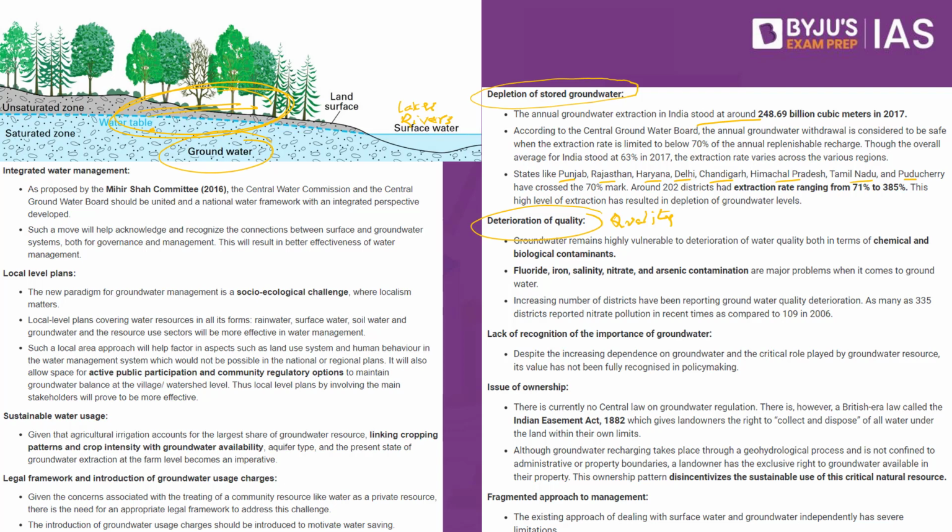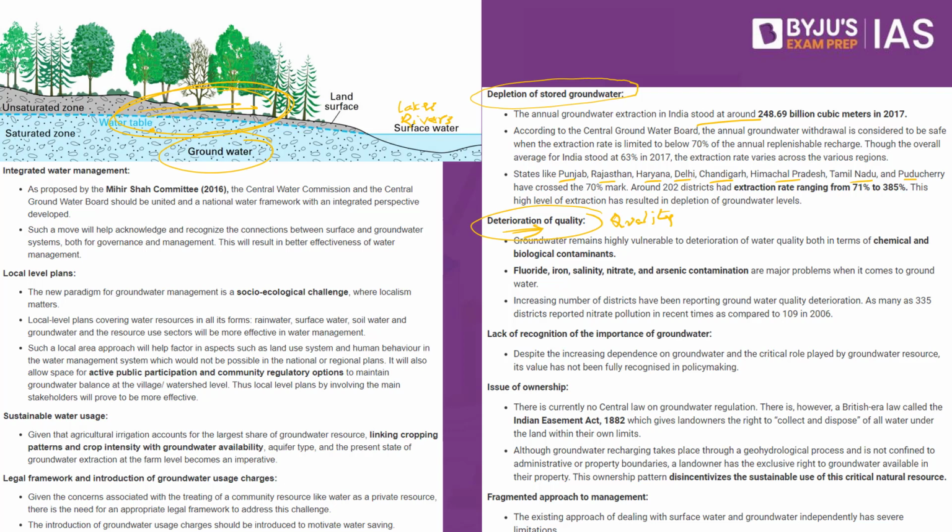Biological contamination can also take place, chemical contamination can also take place, and when maximum water is extracted, this will ultimately harm the health of individuals. So the second major concern is deterioration of the quality of water when there is excessive extraction happening and sustainability is not given importance in that particular locality.